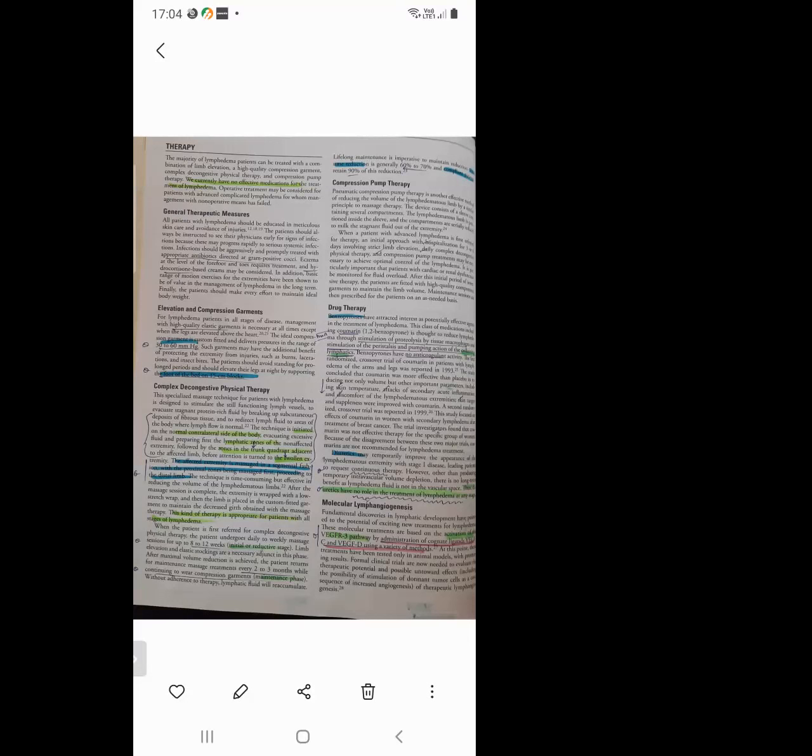This kind of therapy is appropriate for patients with all stages of lymphedema, true or false statement. We can use complex decongestive therapy in all stages. So what are the different stages? The two stages are the initial or reductive stage first, then the maintenance phase.